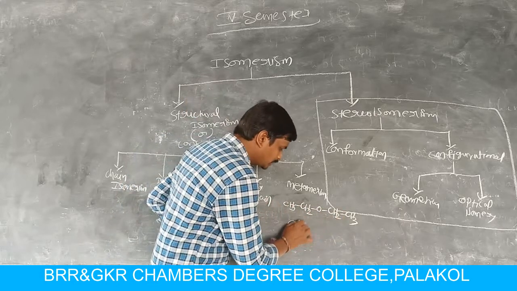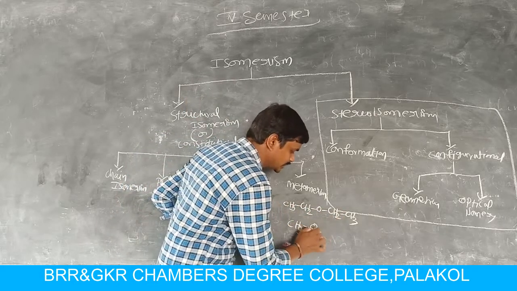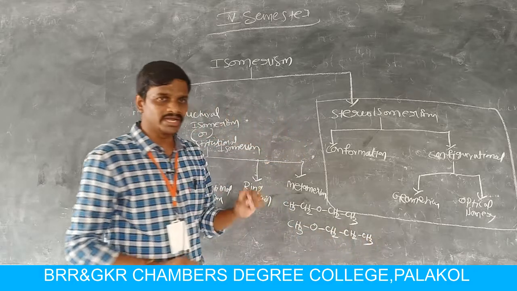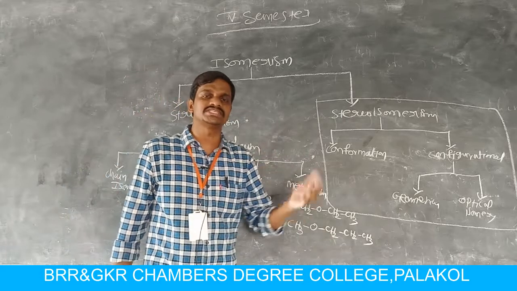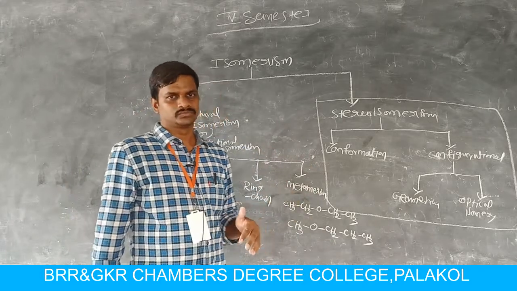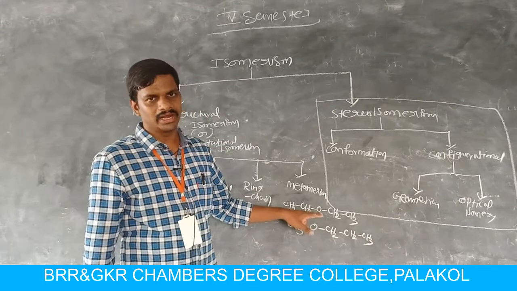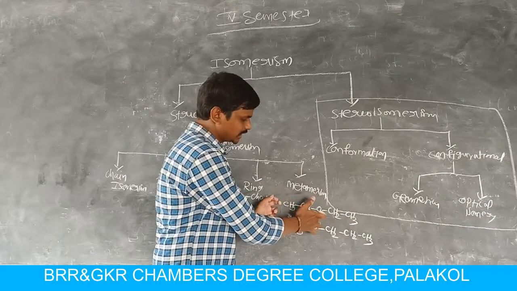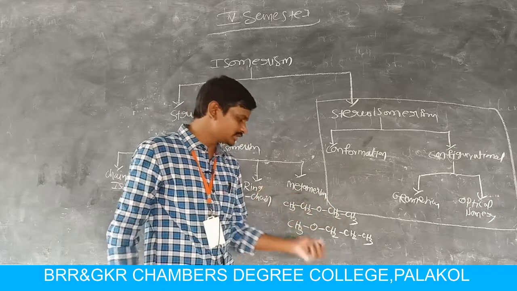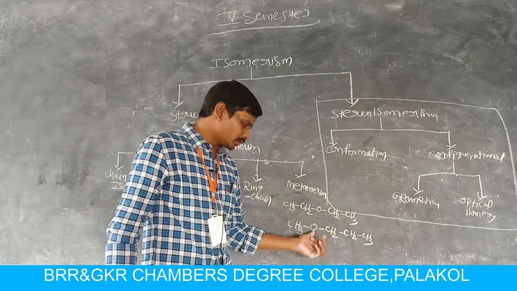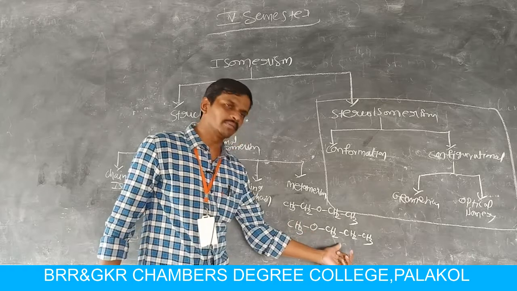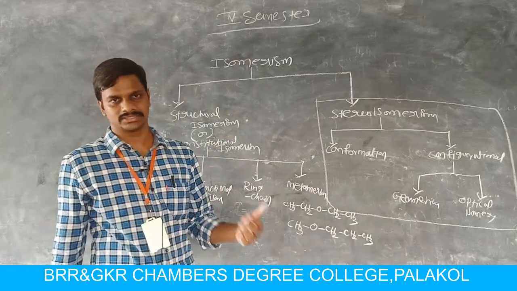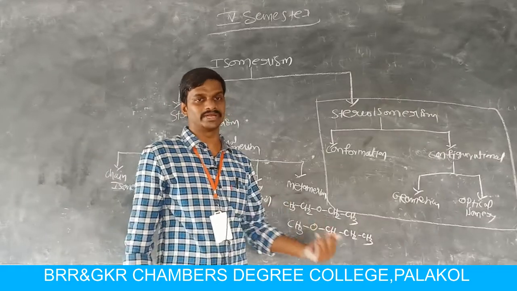The same molecular formula can be written as CH3OCH2CH2CH3. That means the nature of the alkyl groups is different with the attachment of the polyvalent atom. Here in this molecule, the oxygen is attached to two ethyl groups, but in the other molecule, the oxygen is bonded to one methyl group and one propyl group. So these two are called metamers, and the phenomenon is called metamerism.